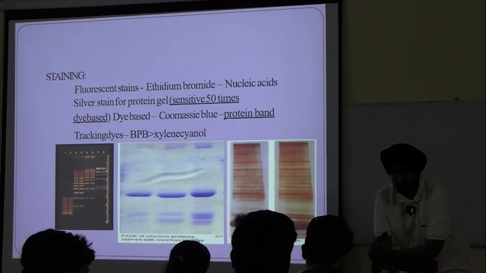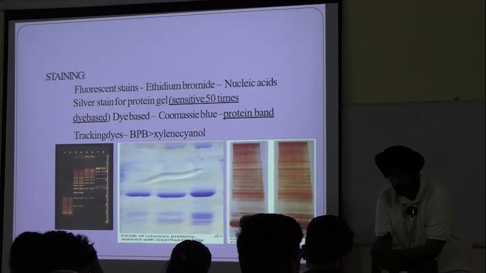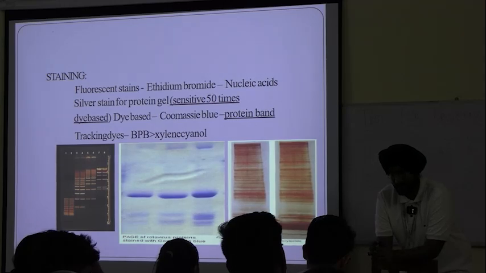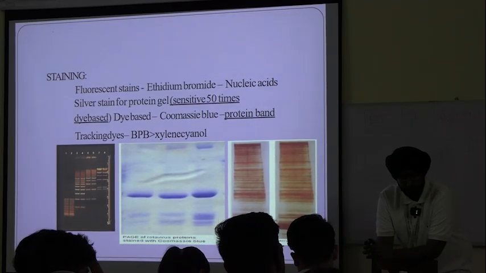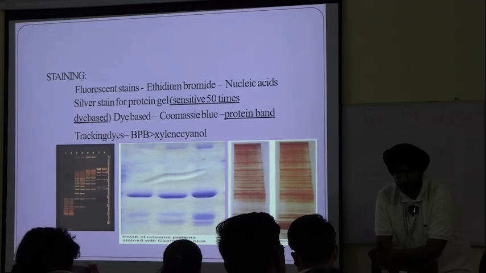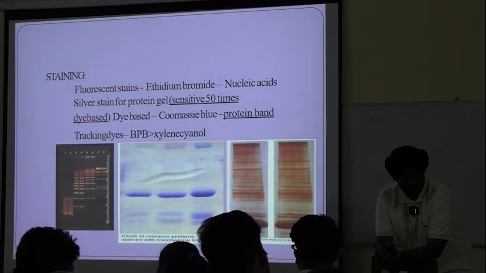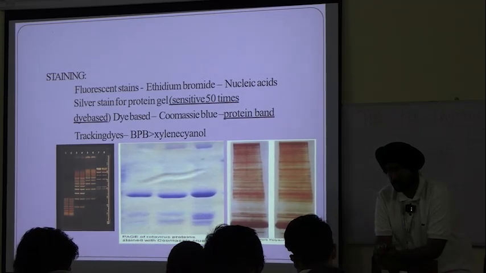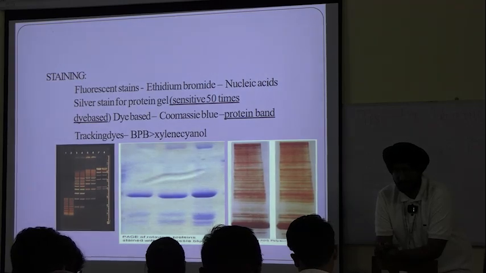What are the types of RNA? mRNA, tRNA, sRNA. No one will tell. And please no murmuring, please. mRNA, tRNA, sRNA.